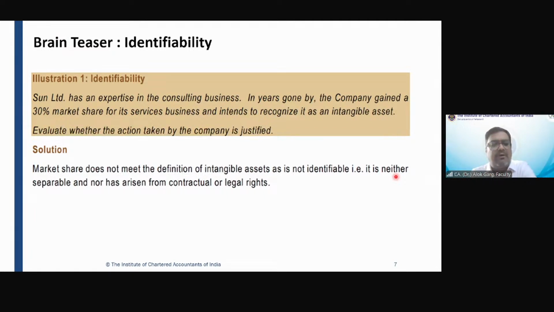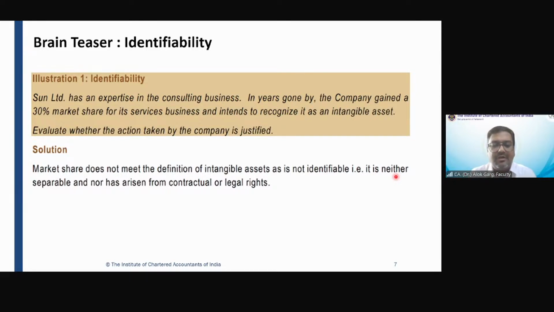Why will he acquire Pidilite? Because he knows that Pidilite has a market share of 80-90% in India in terms of its product. So he has seen the future economic benefit, and that is why he is paying some premium. He is acquiring Pidilite not because of Pidilite, but because of Fevicol, because of the market share. He is acquiring market share, but not separately. He is acquiring market share with the business. Business के साथ ही खरीद रहा है, अलग से market share नहीं बिकता.